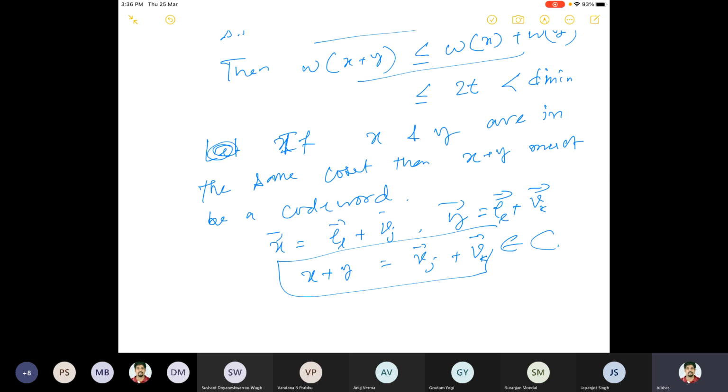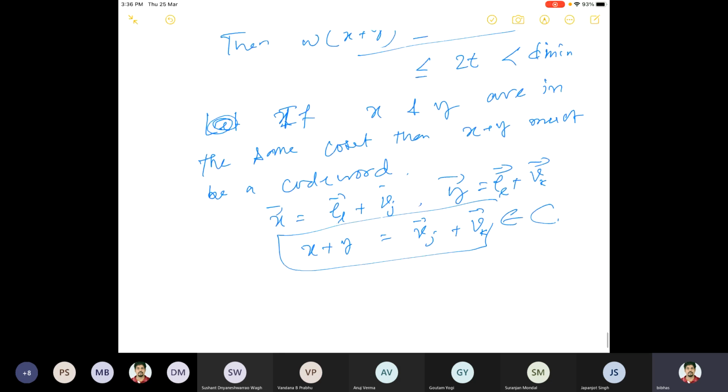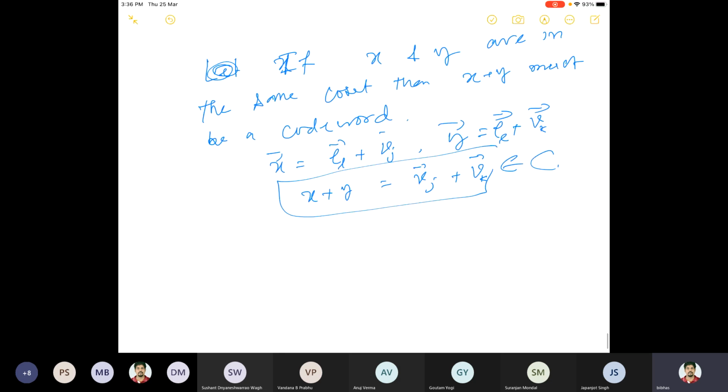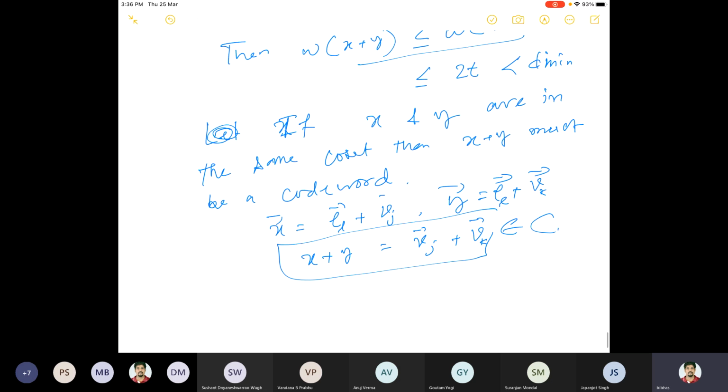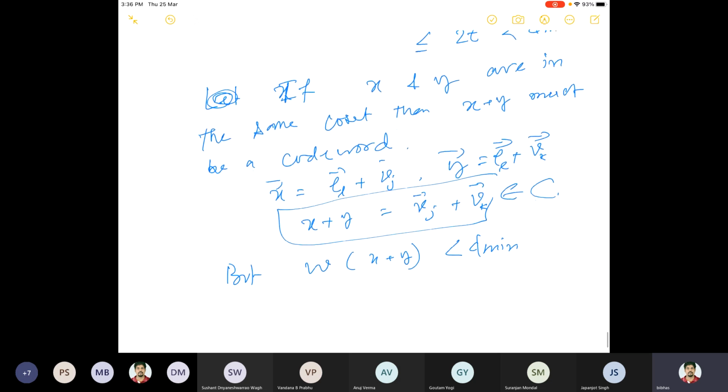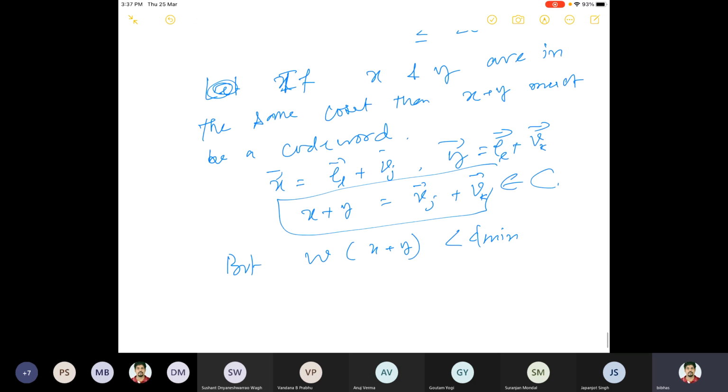Okay, so if x and y are in the same coset, then x plus y is also a code word. But we already know from the previous result that the weight of x plus y is less than d min, and d min is the minimum weight of the code words.